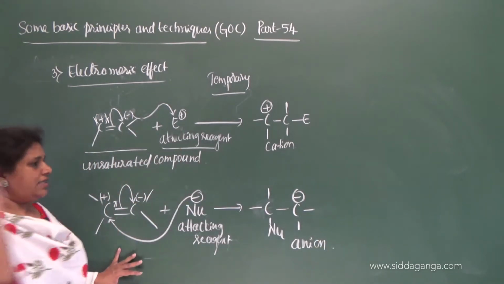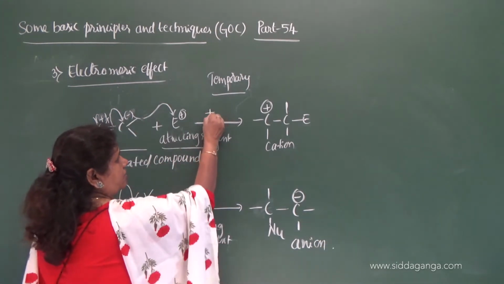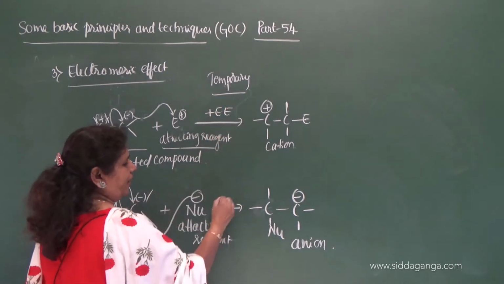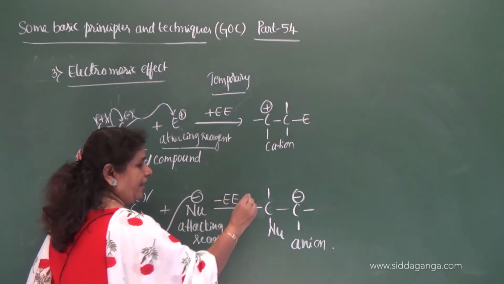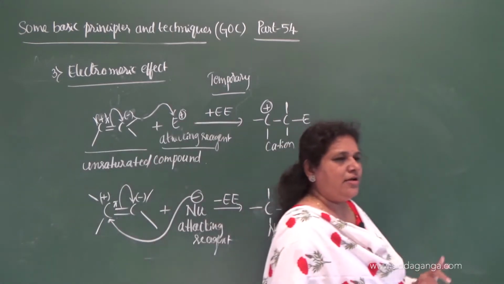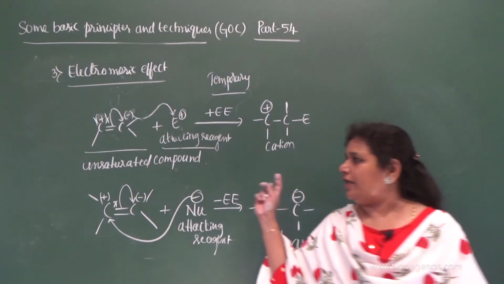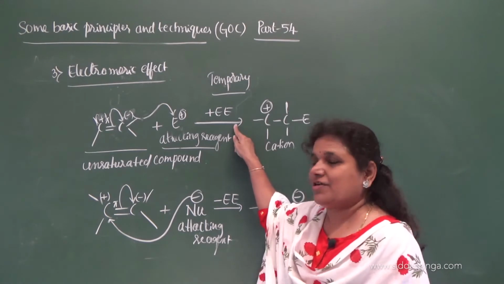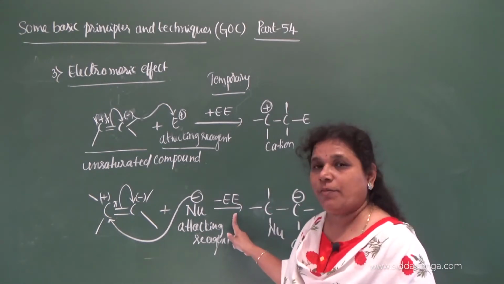Now this effect is called positive electromeric effect, and this effect is called negative electromeric effect. These are the two types of electromeric effects.